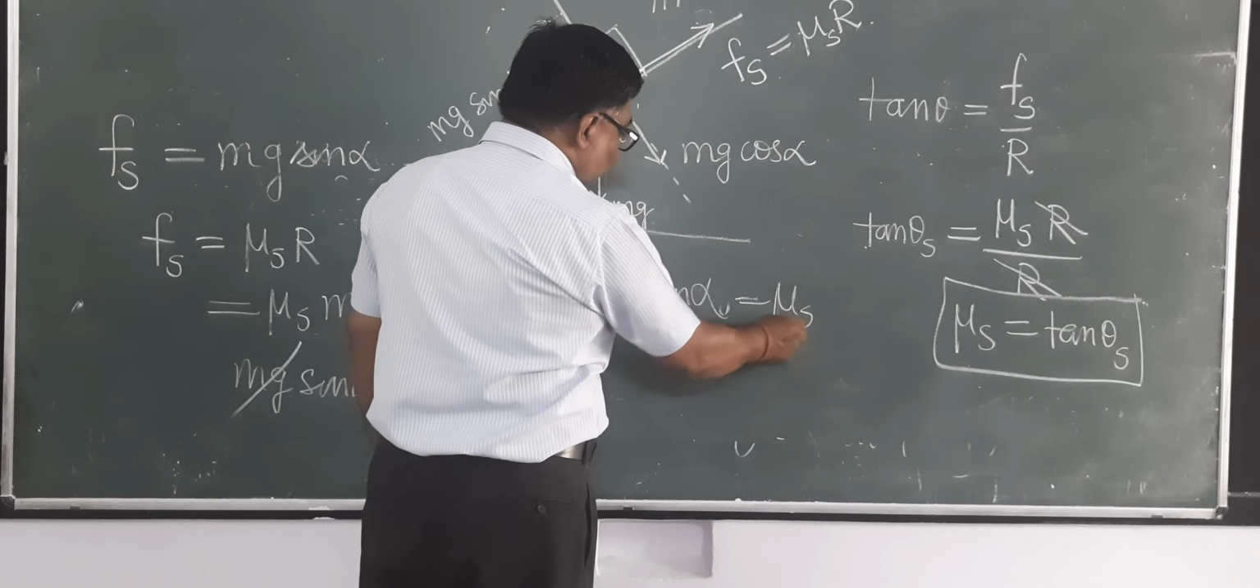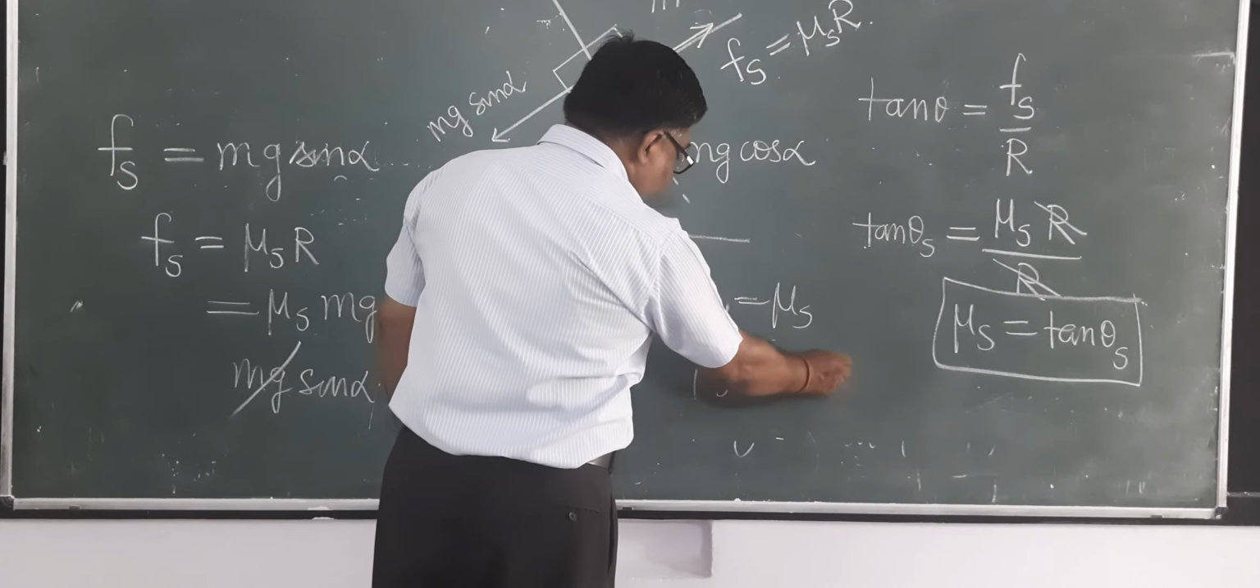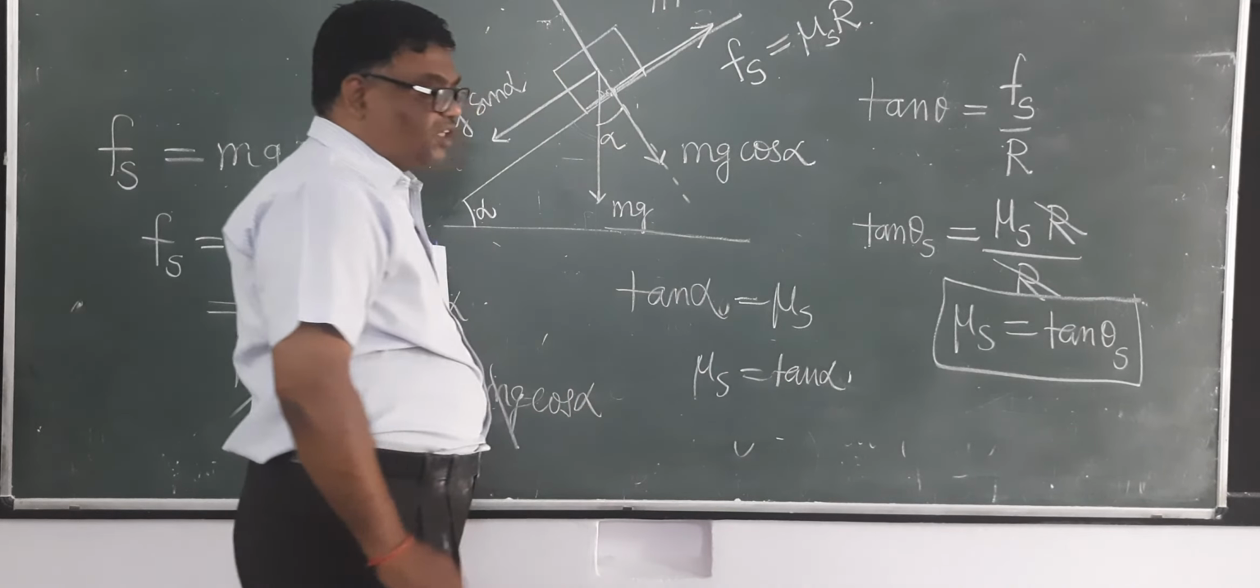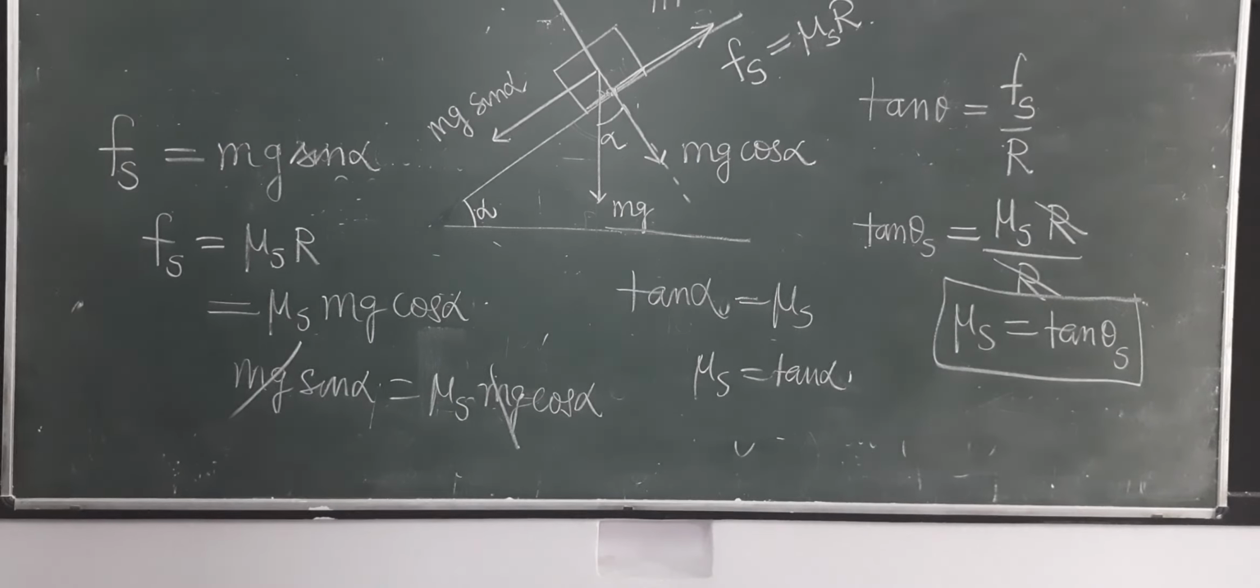Means mu s equals tan alpha. Means the coefficient of friction is equal to what? It is the tangent of the angle of repose. Repose.